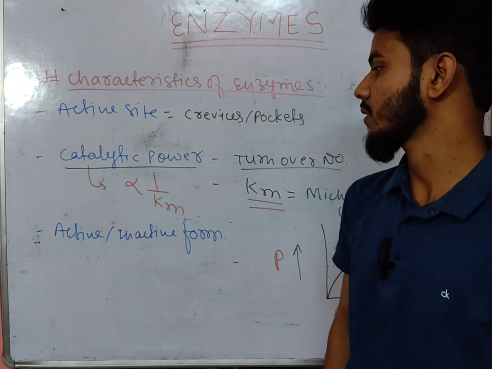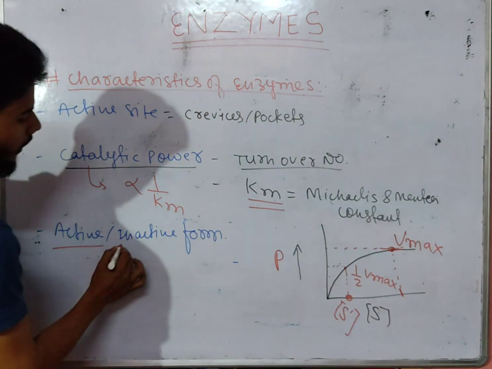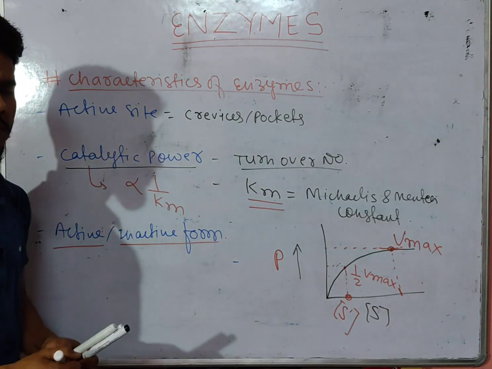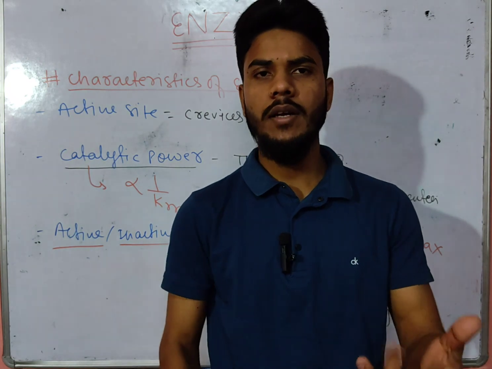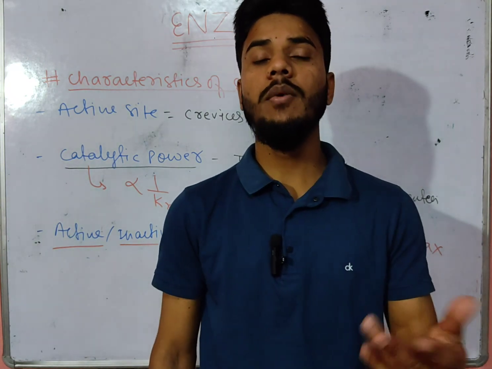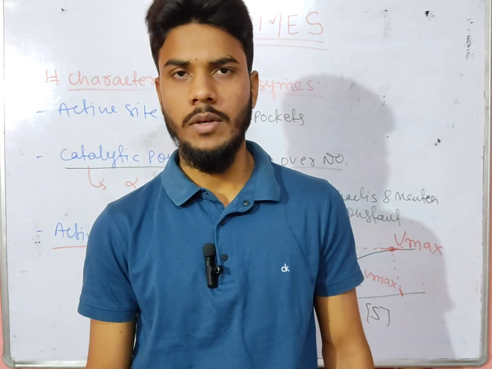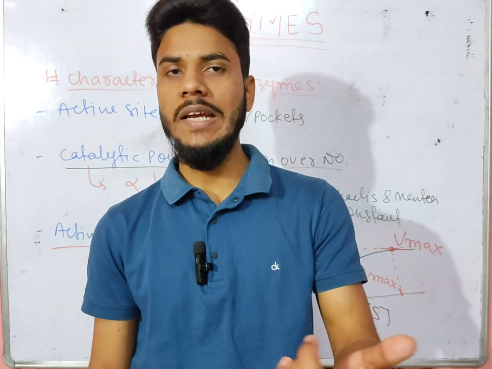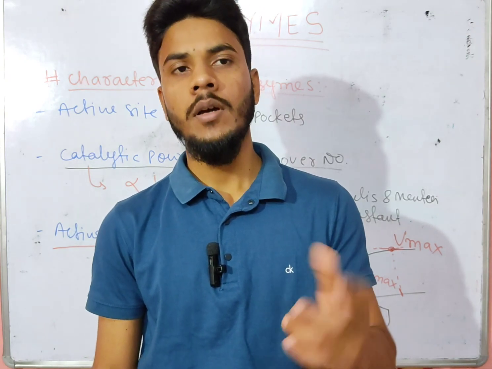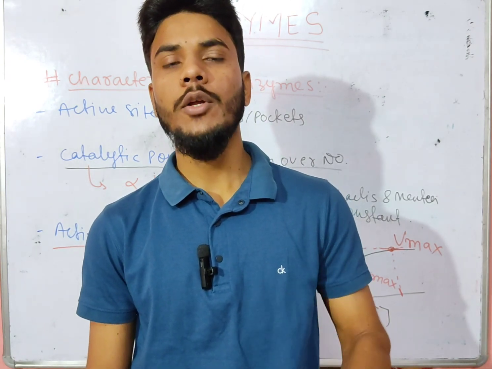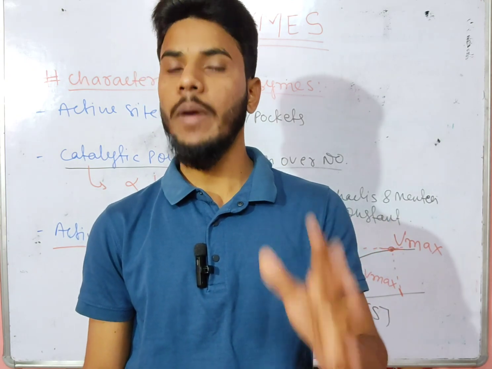One more characteristic is that we have active and inactive forms of enzyme. Whenever the enzyme is working, it is in active form; whenever it is not working, it is in inactive form. Like pepsinogen, the inactive form of pepsin.